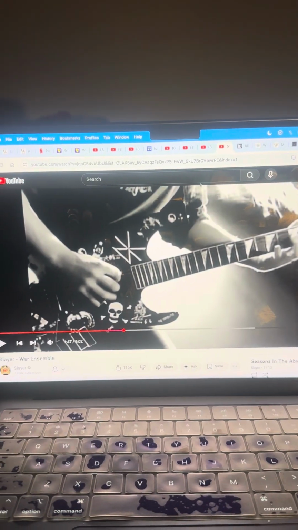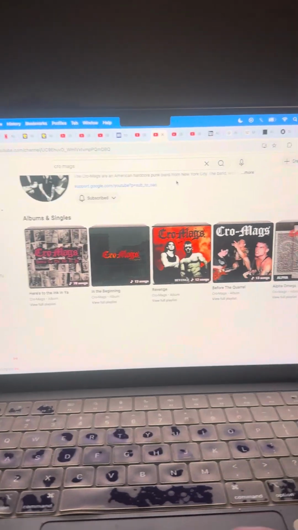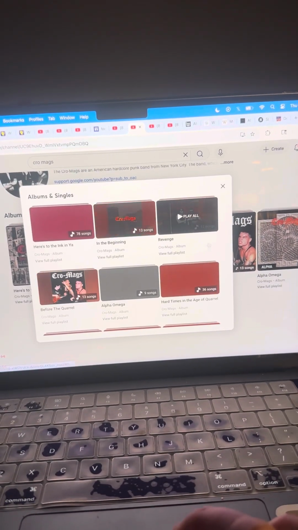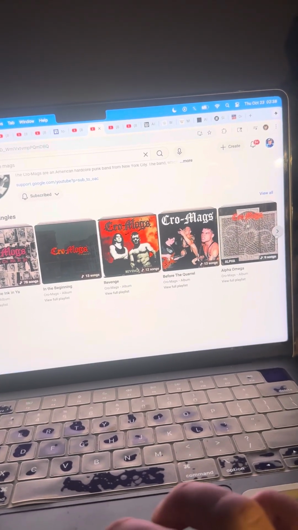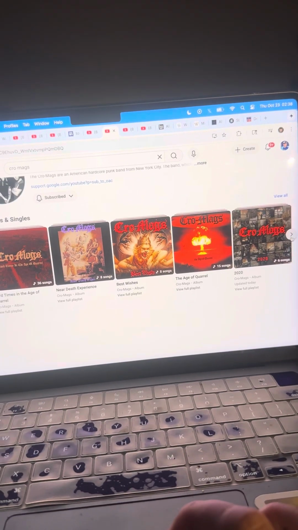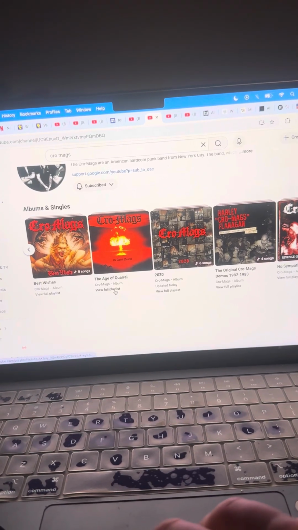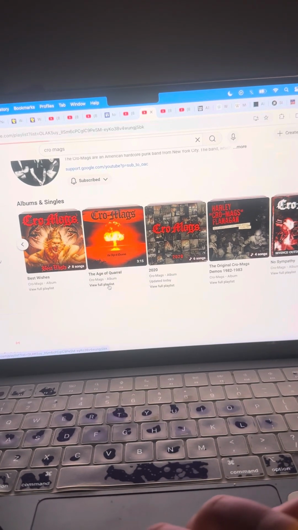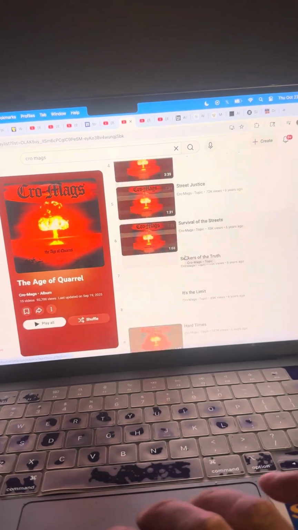Let's do this. We will go to, do any of these. So I will grab a Cro-Mags album. Let's just grab one of them. Go all the way back here. Let's grab this one, The Age of Coral. Make sure to click on View Full Album or Playlist. If you just want a song, grab the song by itself.